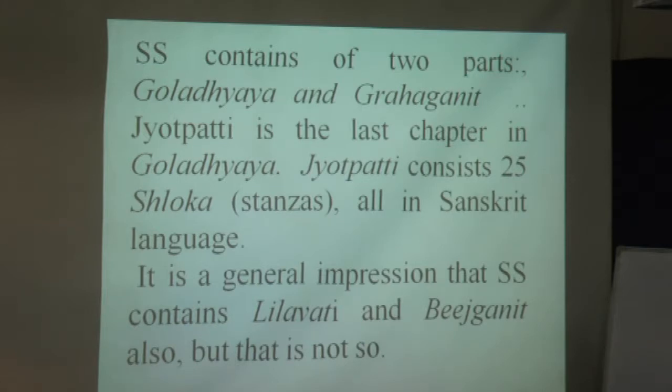Siddhant Shiromani contains two parts, Goladhyaya and Grahaganita. Jyotpati is the last chapter in Goladhyaya. Jyotpati consists of 25 slokas or stanzas, all in Sanskrit language. It is a general impression that Siddhant Shiromani contained Leelavati and Bijganit also, but it is not so.